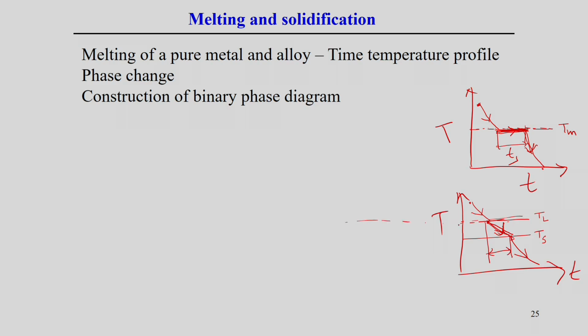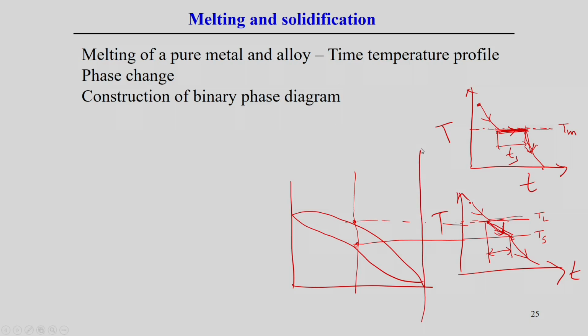Now, if we look at the range of temperature for a particular single composition, we try to explain this as a particular alloy system. If we change the composition of the alloy system, then the solidus temperature and liquidus temperature can be different for the material. So here we can represent the solidus and liquidus temperature for a particular composition.